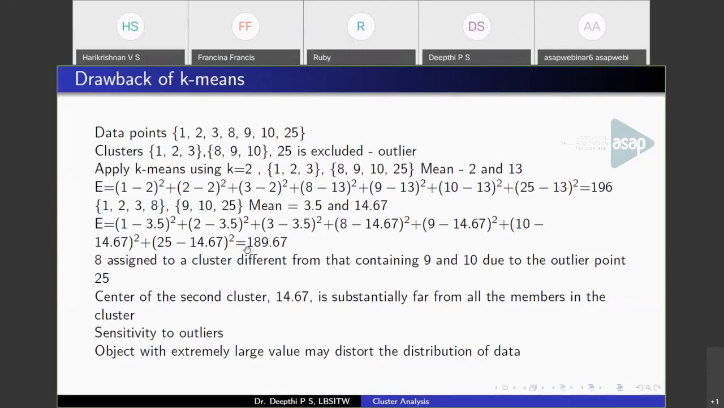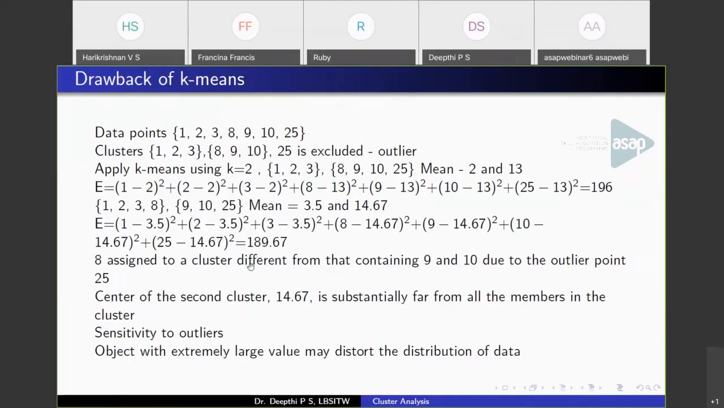But if you see, 1, 2, 3, 8 and 9, 10, 25 are the clusters you get, but you can see that 8, 9, 10 are close to each other. So 8 should obviously go to this cluster, right? But since you got the squared error criterion better in the second, you will believe that this is a good clustering result. But it's not the case in reality.